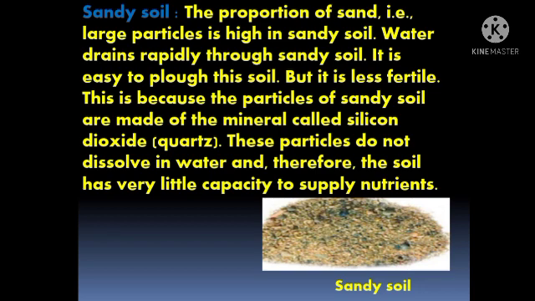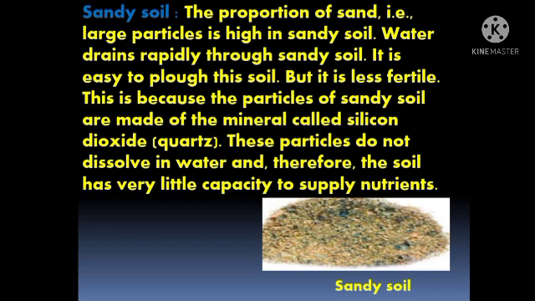But it is less fertile. The soil can be plowed easily, but it is less fertile. This is because the particles of sandy soil are made of the mineral called silicon dioxide, quartz. These particles do not dissolve in water, and therefore the soil has very little capacity to supply nutrients.